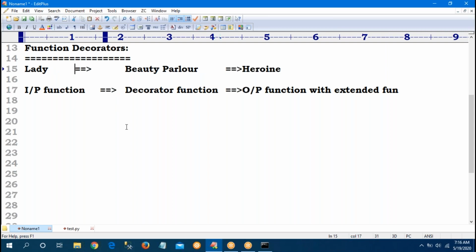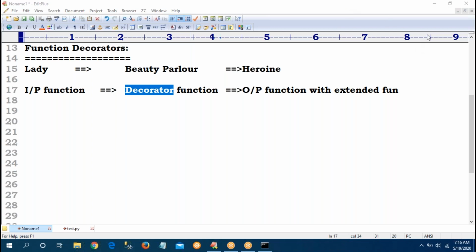Same like that. Observe, sir. A decorator is also a normal function, which accepts one function as an argument, and it adds some extended functionalities. Means, sir, there is one function, I don't want to change that function, but I want to use some extended functionalities. Then I can go for the decorator concept, which is very, very useful. The main objective of decorators is, without changing the existing function, I want to add some extra masala to my function. Then I can go for this decorator concept.